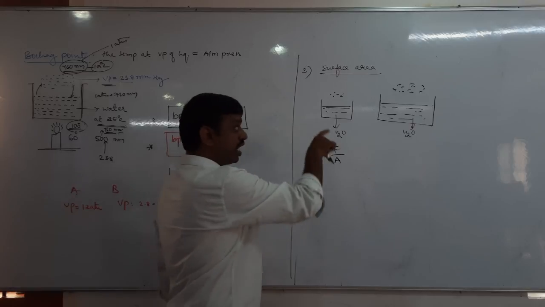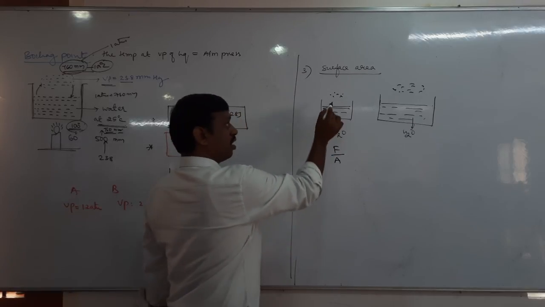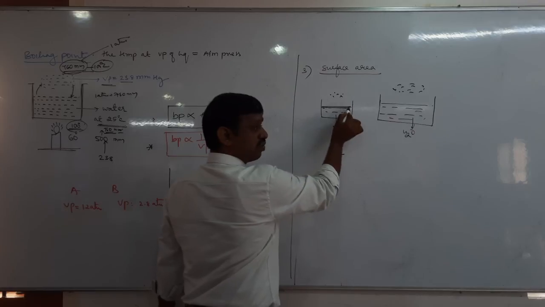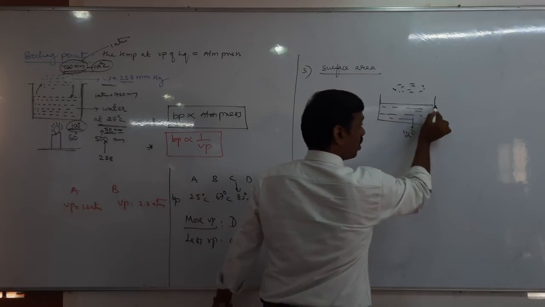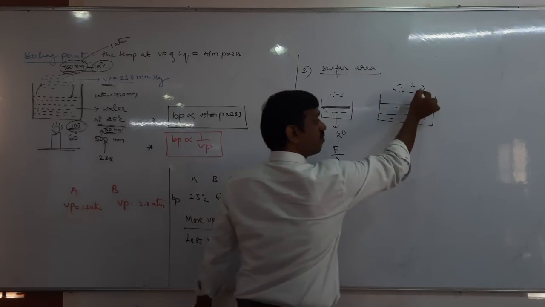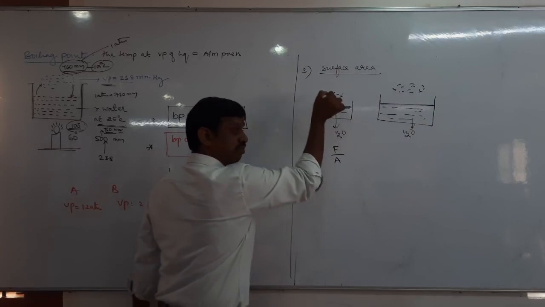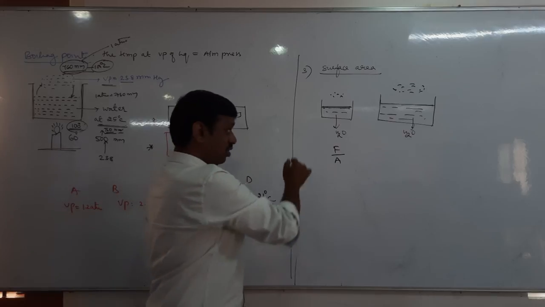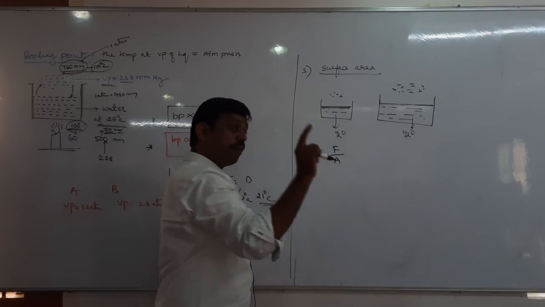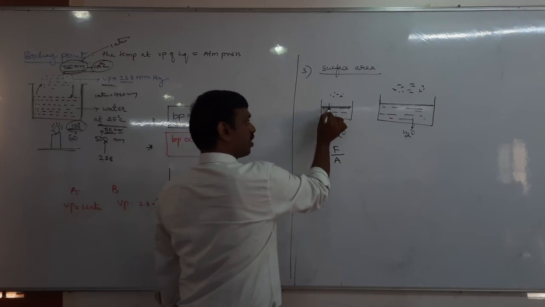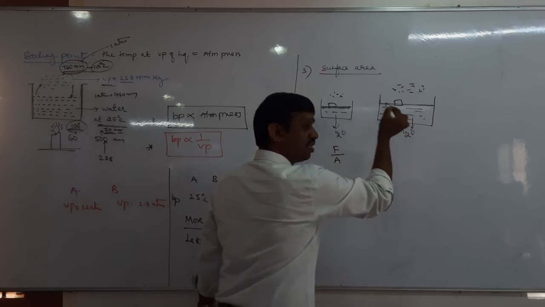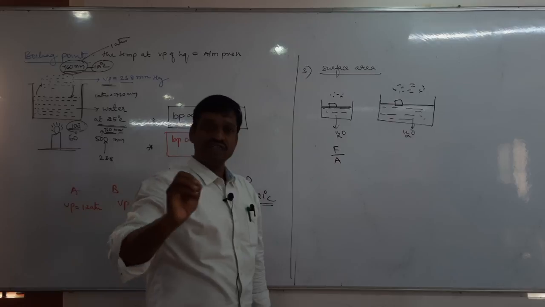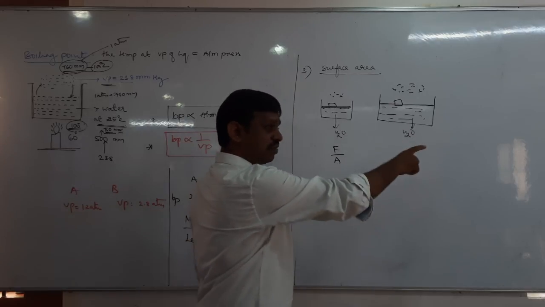The force per unit area will be the same. Here area is more but more molecules; area is less but fewer molecules. So the force exerted per unit area, for any unit area, remains the same. It means vapor pressure does not depend on surface area.